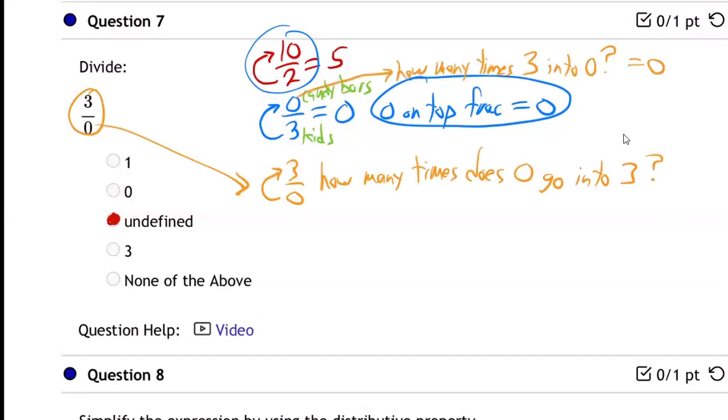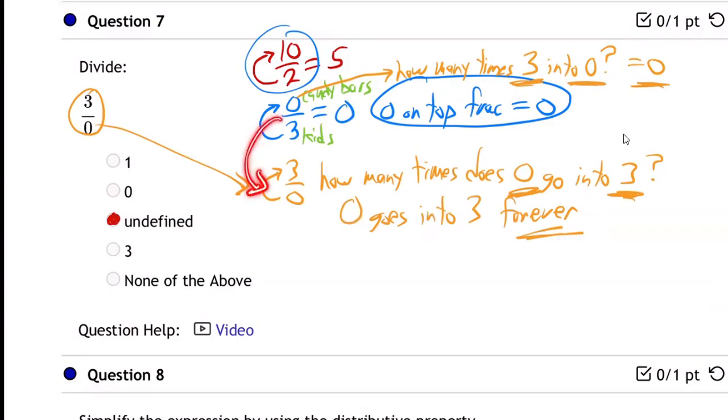And you might think at first, well, this one's 0 too, right? No, it's not. 0 can go into 3. 3 can't go into 0. That's why that was 0. But this one, 0 goes into 3 forever, doesn't it? 0 can go in there and in there and in there and in there, and it'll never fill up 3. Right? Everybody see that difference?